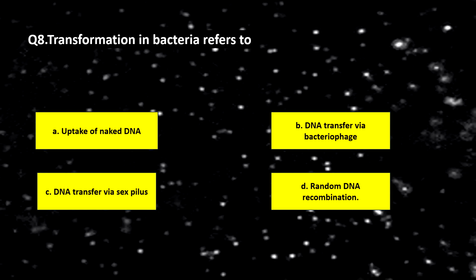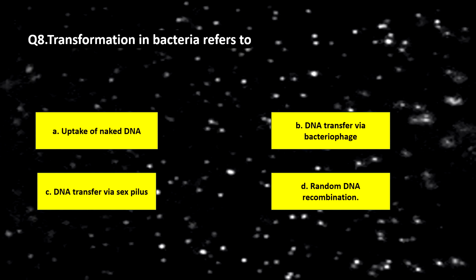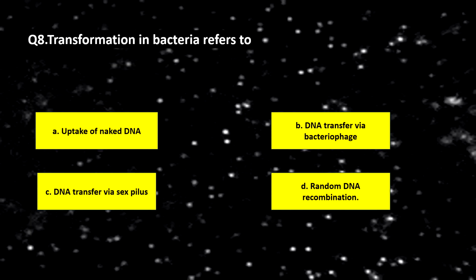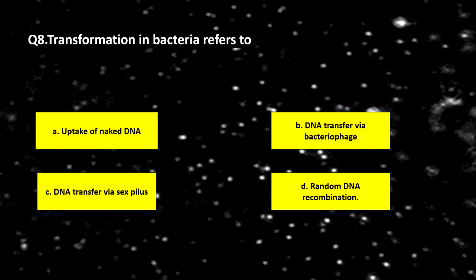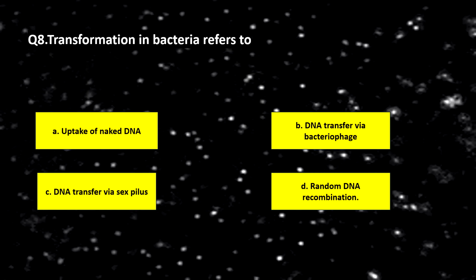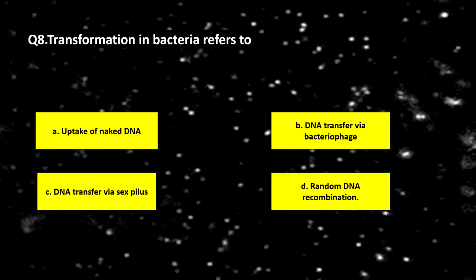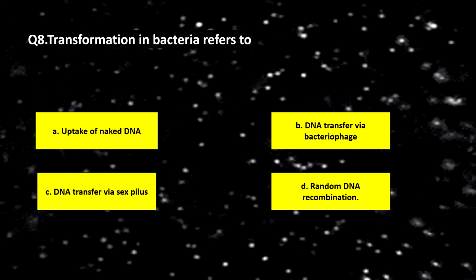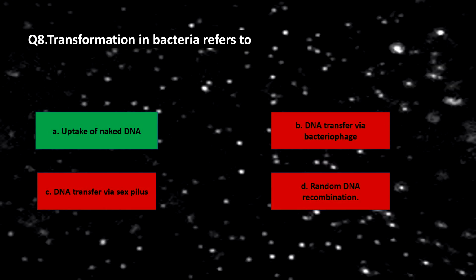Coming to question 8, transformation in bacteria refers to option A, uptake of naked DNA, option B, DNA transfer via bacteriophage, option C, DNA transfer via sex pili, and option D, random DNA recombination. So what will be the answer? The answer is option A, uptake of naked DNA.